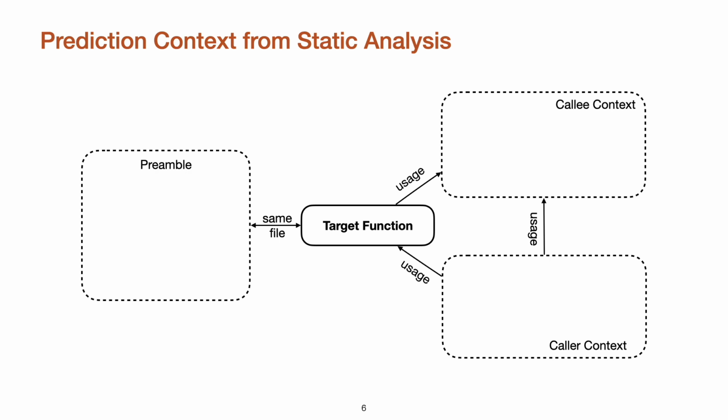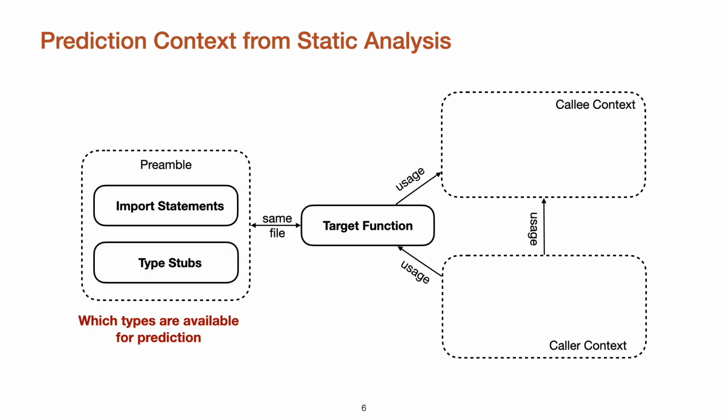Instead of just using the surrounding code as the prediction context, type inference is a task that benefits from a more global view of the code base. Hence, we carefully construct the prediction context for each target function using three parts: the preamble, the caller context, and the callee context. The preamble contains import statements and type stubs that show the model which types are available for prediction in the current context.